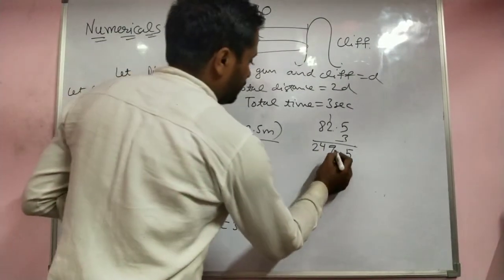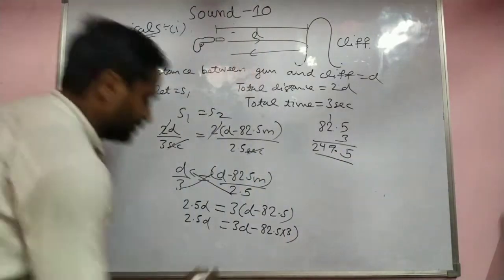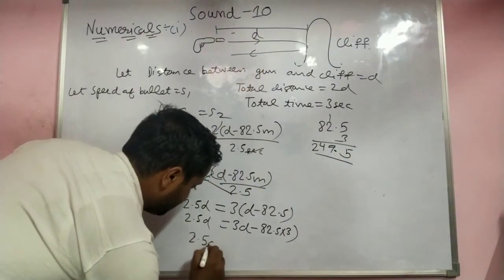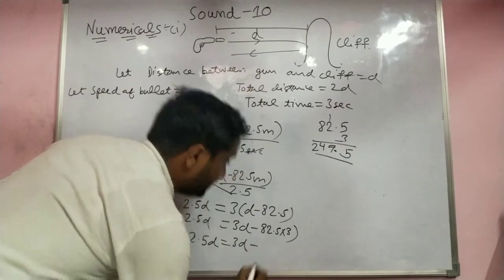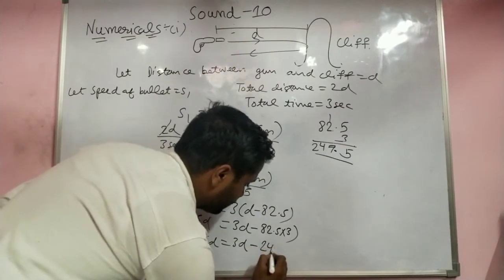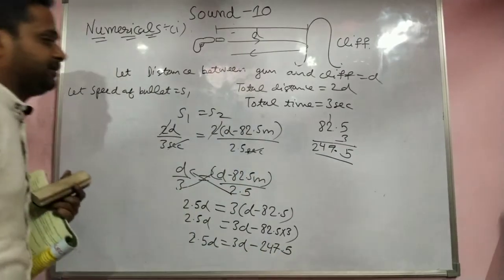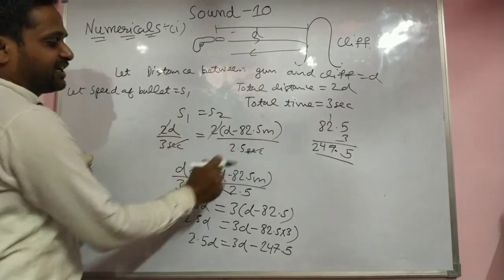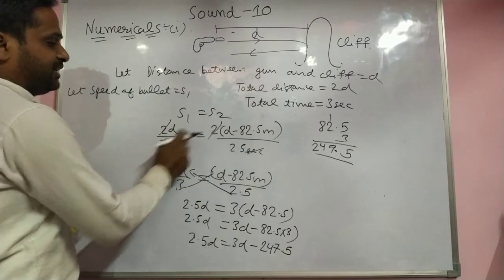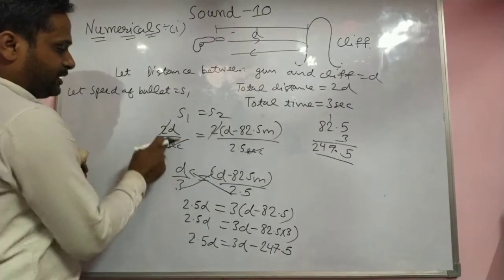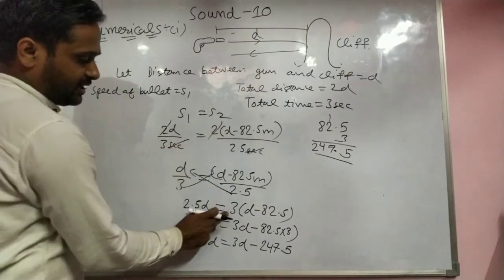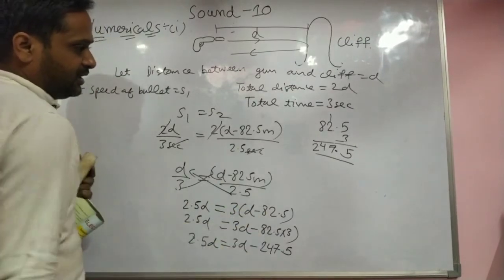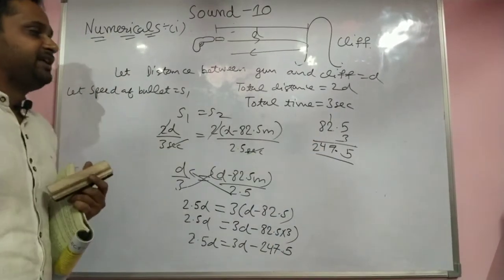The point always comes there. So we get 247.5. Again check: the 2 cancels, then 2.5 and 3 cross multiply. Very easy.